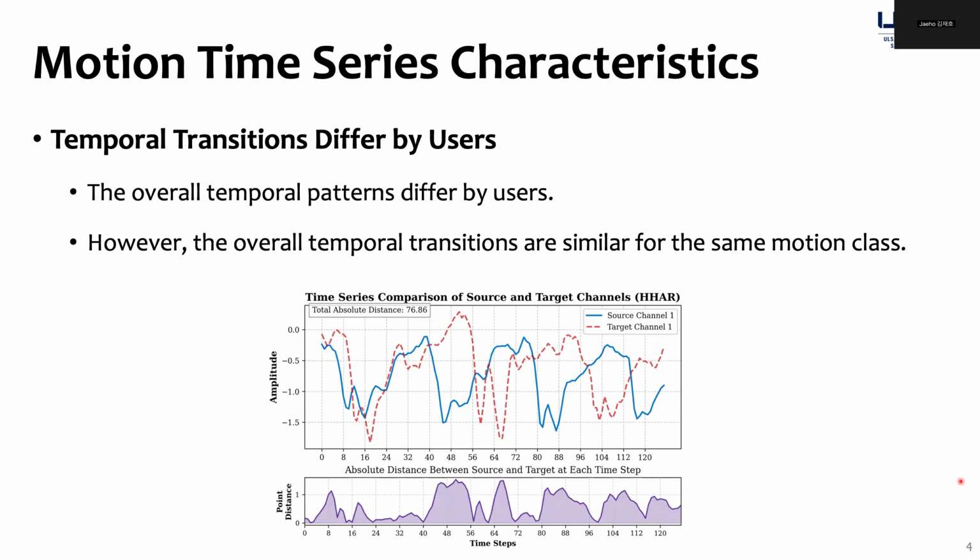So based on these setups, we look into the characteristics of time series that we should consider for deep learning modeling. Here is a visualization of the source and target users. This is an example of a person walking where the accelerometer sensors are plotted. The first notable characteristic is the temporal difference between the source and target users. The transition is faster for the source compared to the target, but the general patterns are rather very similar. As such, when we are adapting the source model to the target, we should consider these temporal differences.